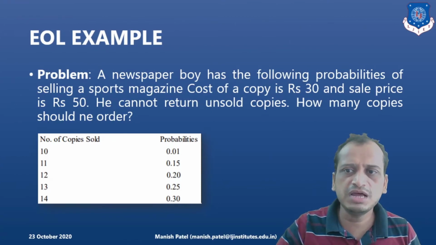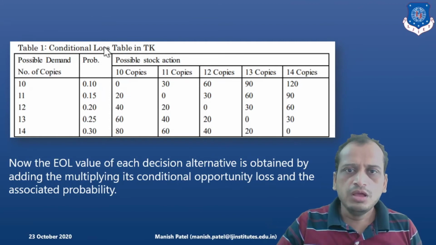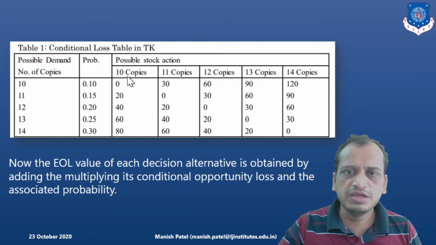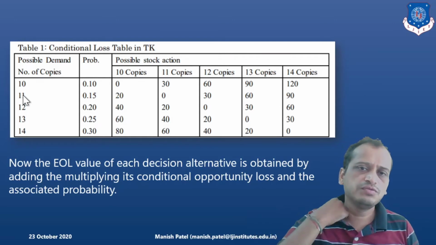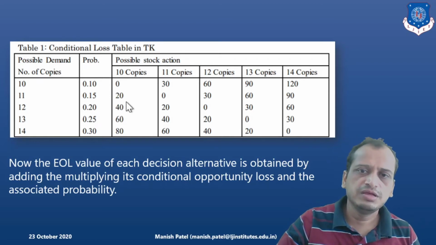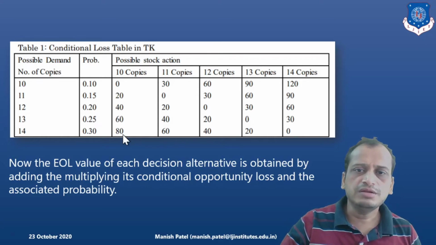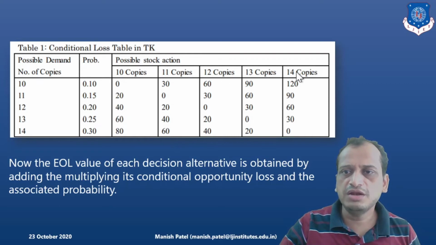Again, the same problem is there. Based on the EOL, we will solve the problem. So the conditional loss table we have found out here. 10 copies are stocked and the demand is 11. So the loss here is of not selling the one copy with the profit of 20 rupees. So that is 20. In the same way, 40, 60 and 80. Clear? In the same way, for 11 copies, 12 copies, 13 and 14.